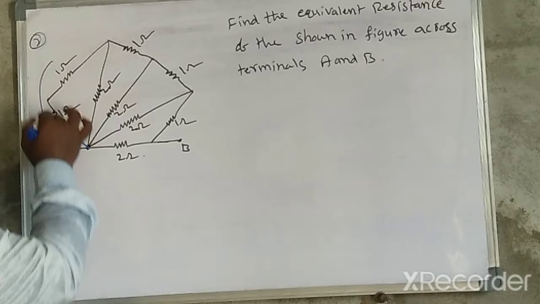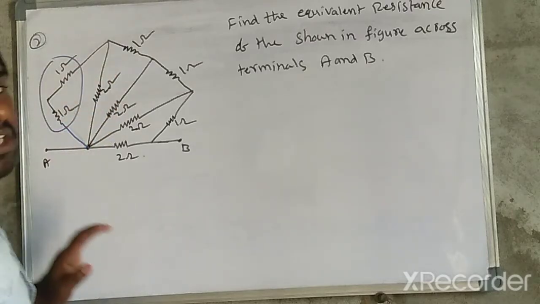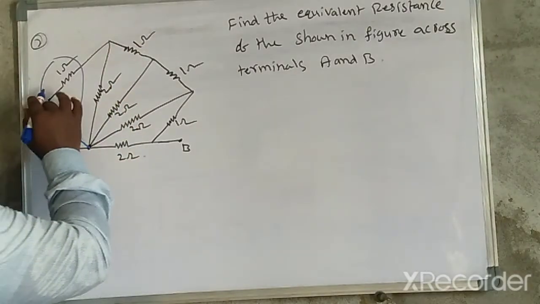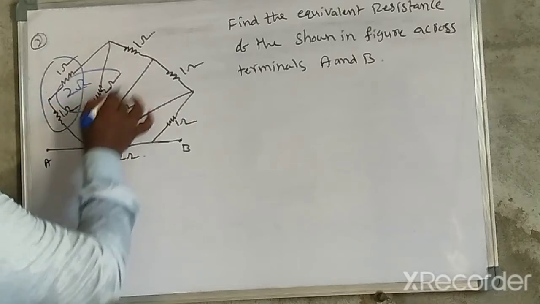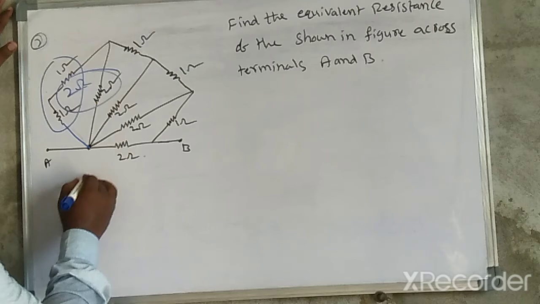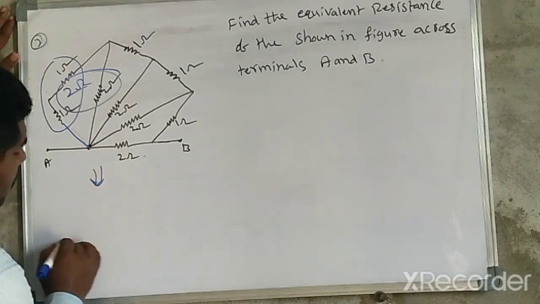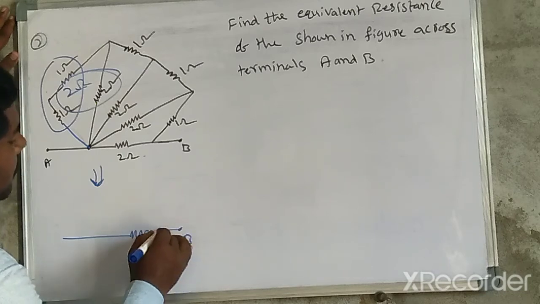Now these two are in series connection. So in series connection, equivalent resistor is nothing but R1 plus R2. There 1 plus 2, this is 2 ohm. This 2 ohm resistor and this resistor are again in parallel connection. So this is the equivalent circuit diagram. So you may draw this 2 ohm resistor. This is point B.